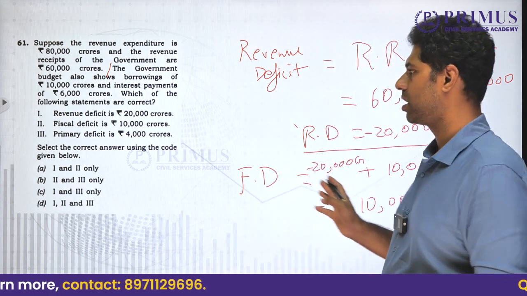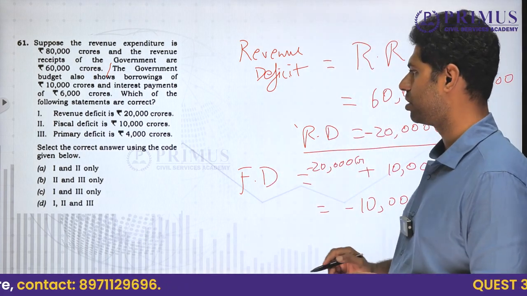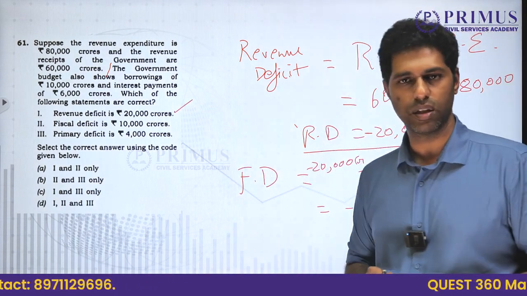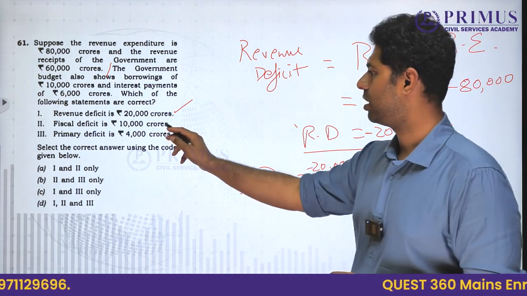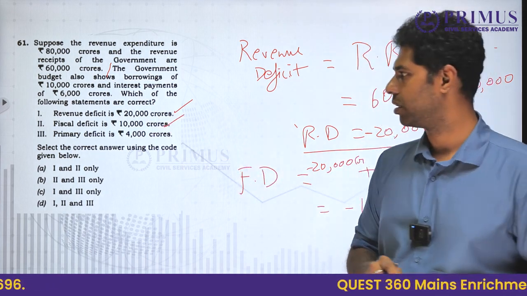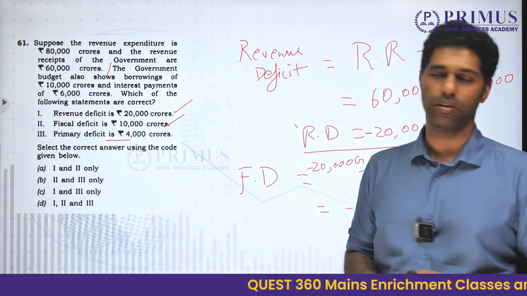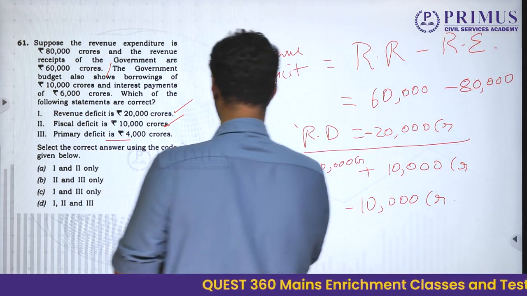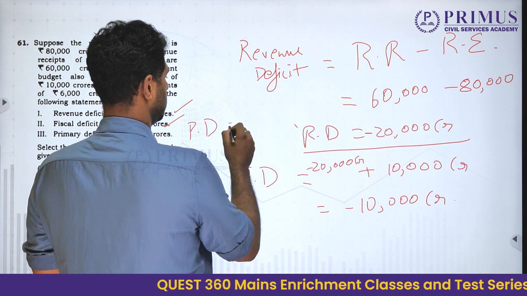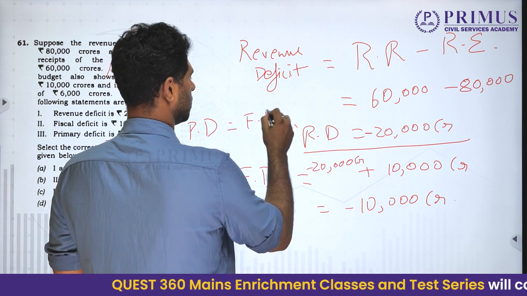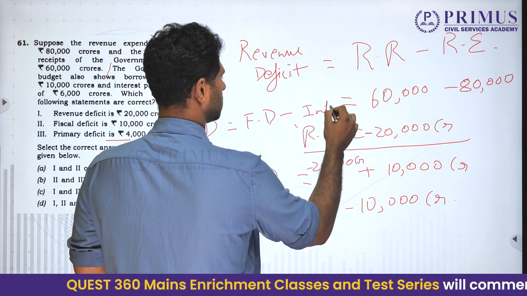Isn't it? It is coming up to minus 10,000 crore. Now revenue deficit is 20,000 crores. We have got it. Fiscal deficit is 10,000 crores. We have got it. Now interest payments of 6,000 crores. Third part is primary deficit. What is primary deficit? Primary deficit is fiscal deficit minus interest payments.